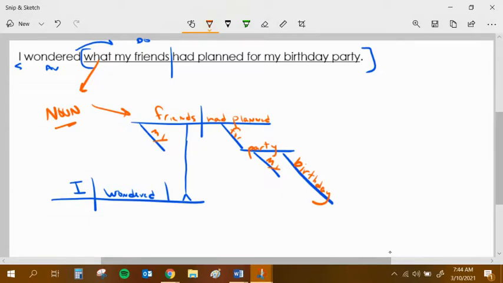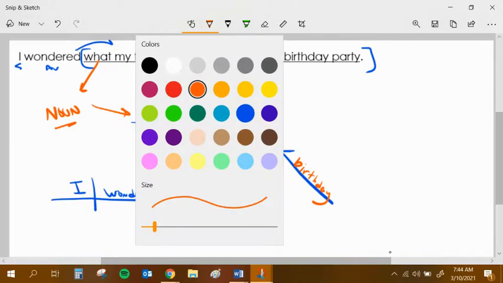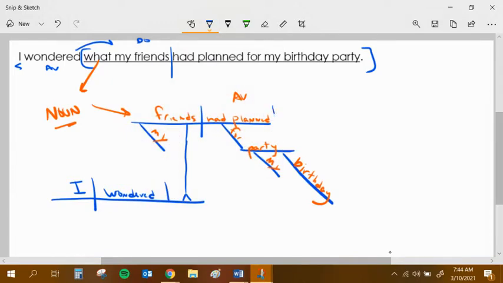Let's figure out where it's going to go. I already have a subject, and there's only six places a noun can be. I don't have a preposition that's looking for a noun, so it's not the object of a preposition. What I do have is an action verb, and maybe I'm looking for a direct object. Direct objects, if you think about your notes, answer questions of what and whom. Wow, that makes sense. Why wouldn't I say my friends had planned what for my birthday party? So it makes perfect sense for the word what to sit right over here.